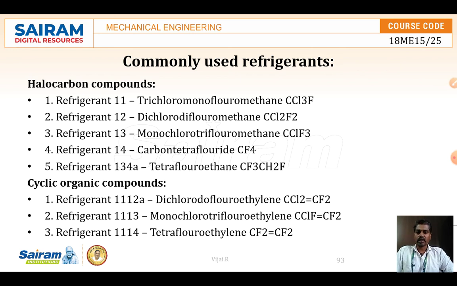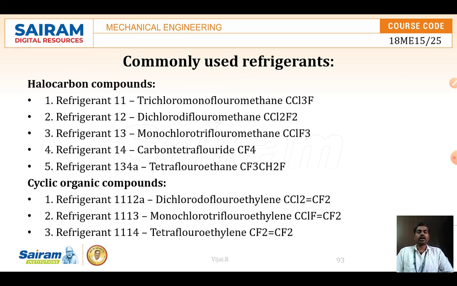These are the normal refrigerants which are used: halocarbon compounds and cyclic organic compounds. We can see the numbering. Normally we can use CCl3F, that is trichloromonofluoromethane.